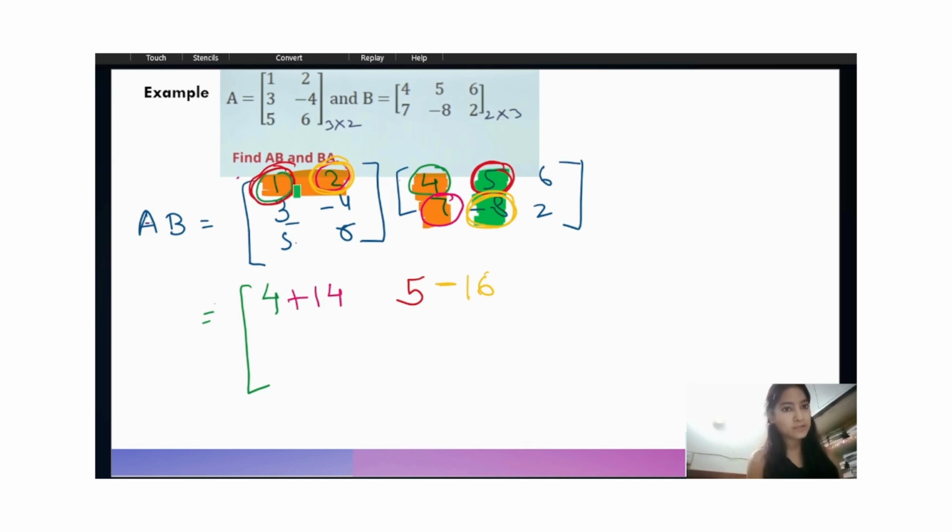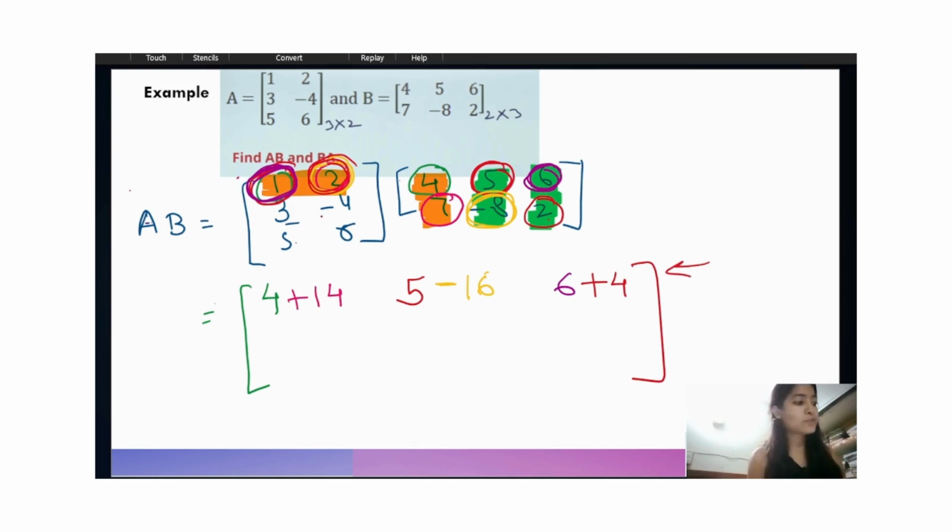The first row will be the same, only the column will change. Multiply this 1 with this 6. So 1 times 6 will be 6, and this 2 multiplied with this 2, so 2 times 2 is 4, plus 4. So in this way we have found the first row, right?